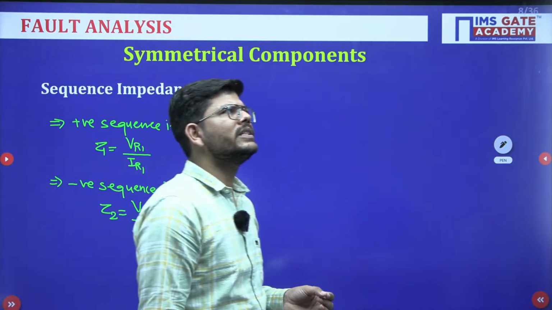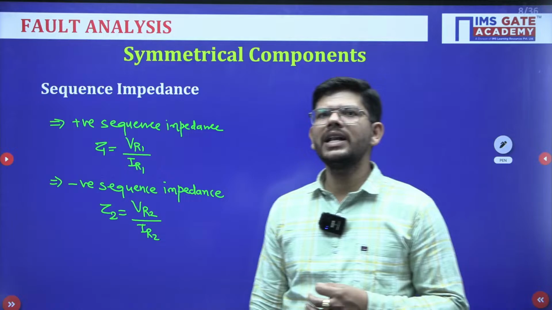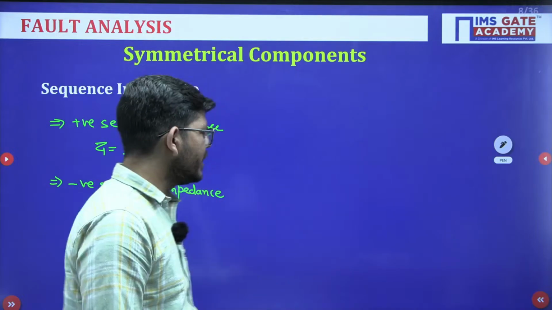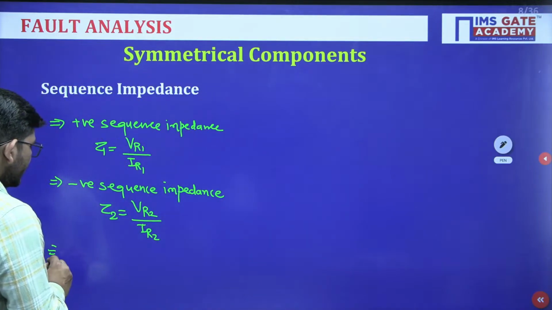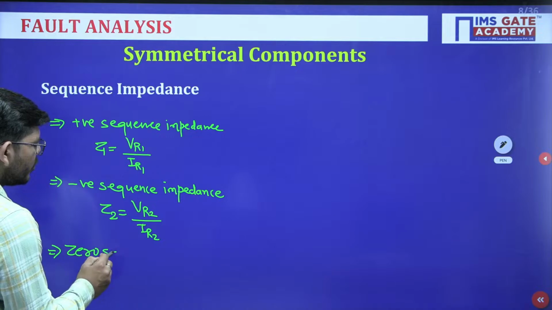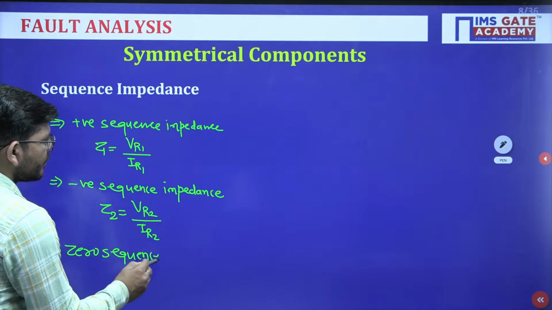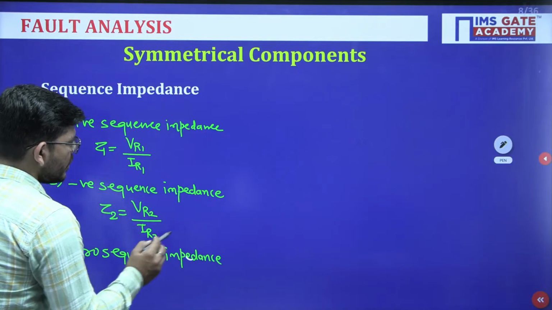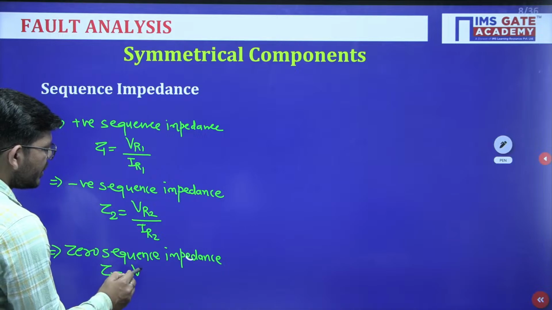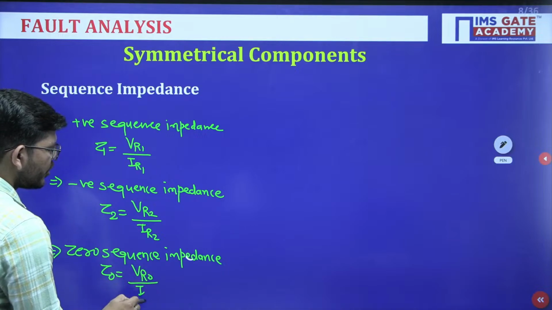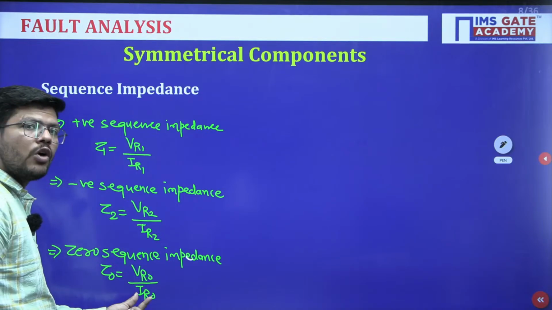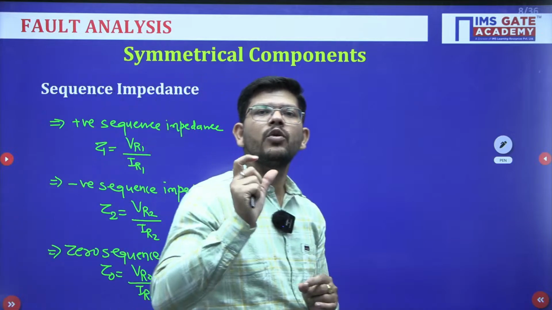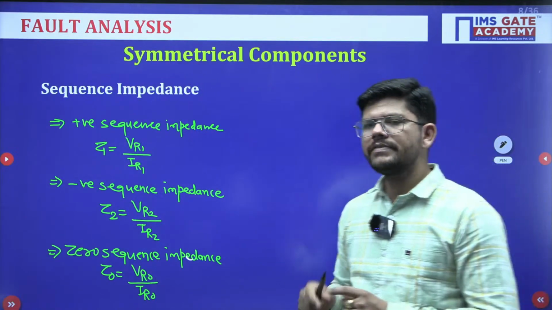Now for all these impedances, normally in a power system, the resistance of the line is negligible as compared to the reactance, so obviously they all will be having a reactance value. Then we have the zero sequence impedance Z0, which will be the ratio of zero sequence voltage to the zero sequence current. If zero sequence current is not flowing, this impedance will be infinite, and that place will be denoted by an open circuit, isn't it? So it is very much visible here.